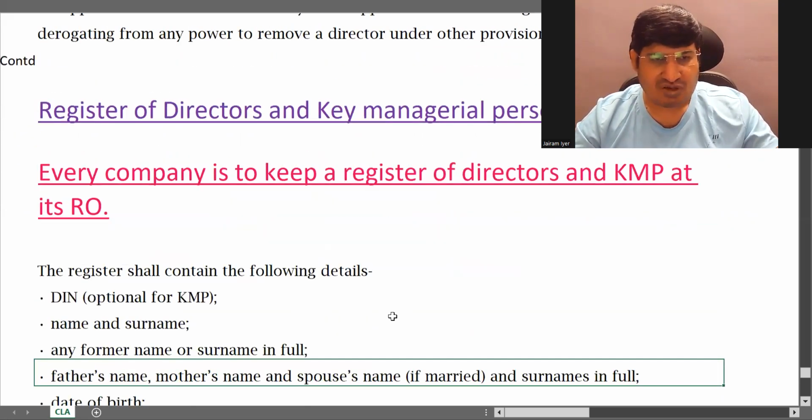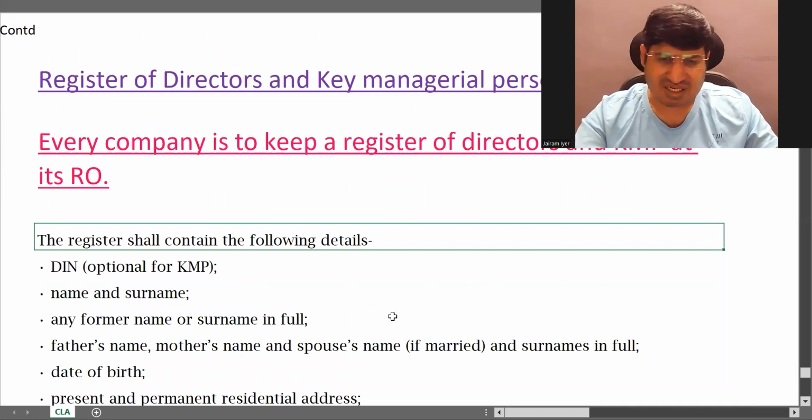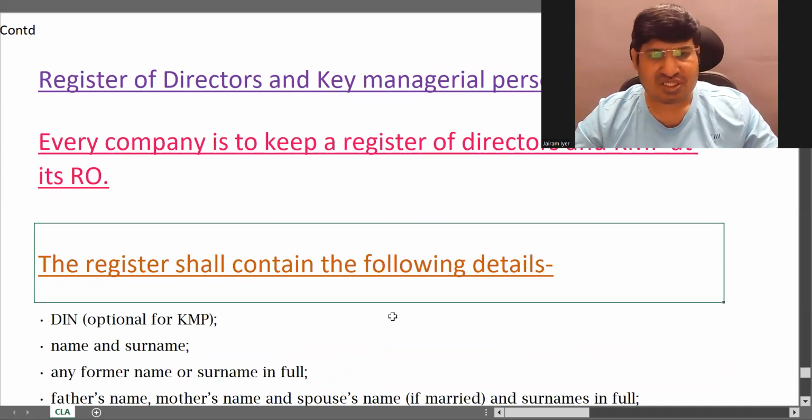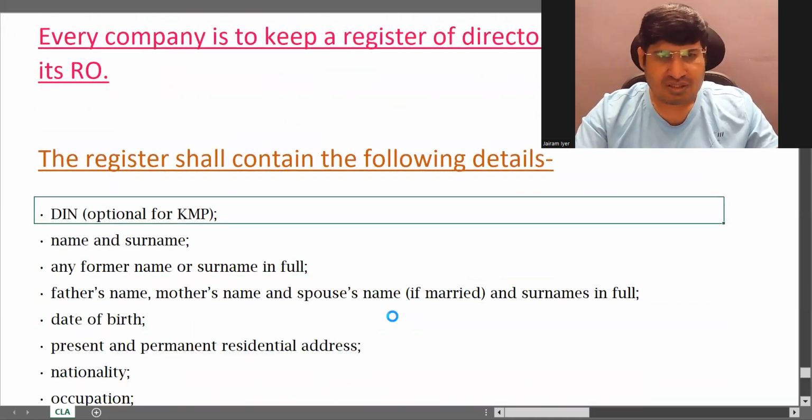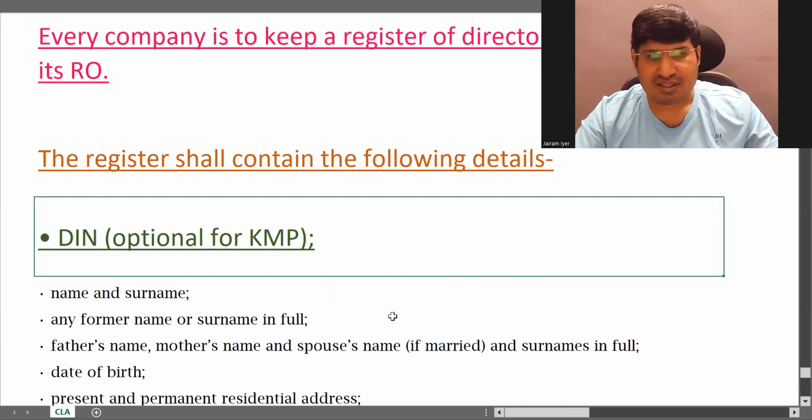What will be written in the register? Of course, details of directors and KMPs, correct? So the register will contain these things. DIN, which is optional for KMP, because in KMP, not everyone is a director, as you know. CS is also a KMP, but not a director, correct?